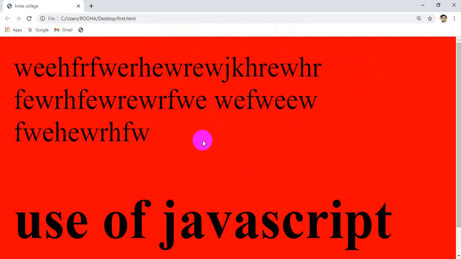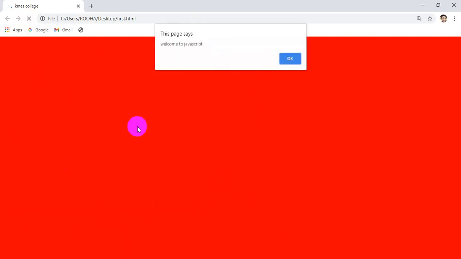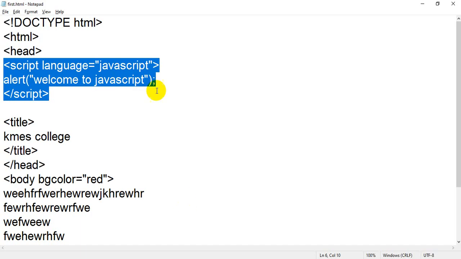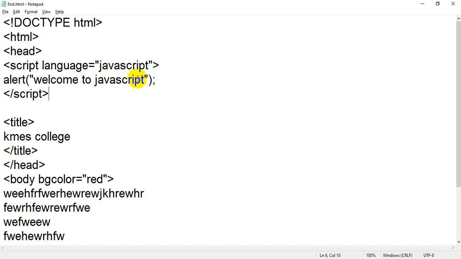And again you will notice that first JavaScript will run, then HTML will run, because this is written inside the HTML. When you click on OK and refresh, again on your page there is nothing. It means the first thing run by your browser is JavaScript, so it's showing welcome to JavaScript. If you go and change the content inside the JavaScript, for example, instead of JavaScript, if you change it to welcome to Chemius,